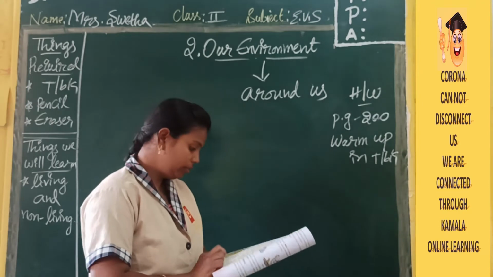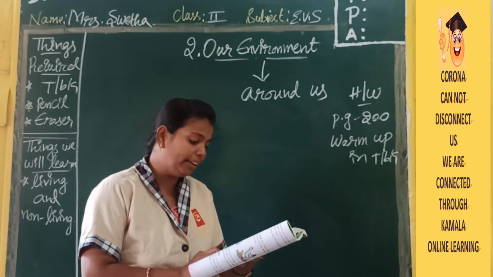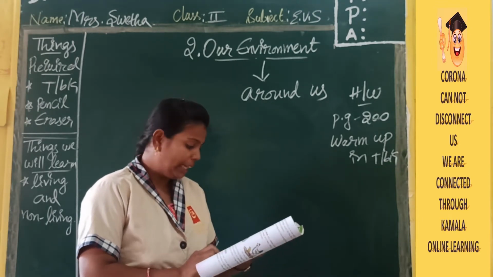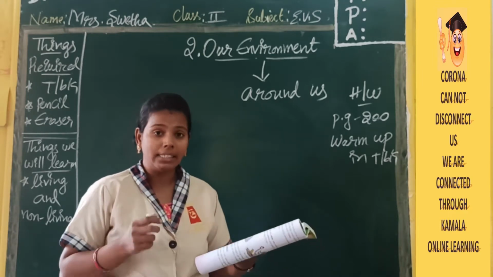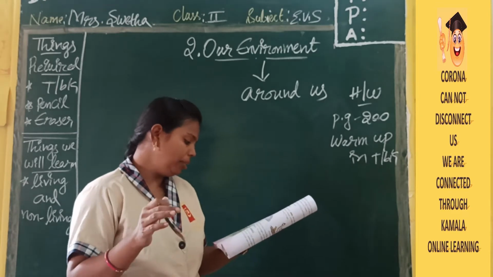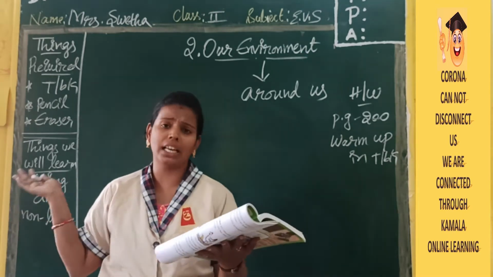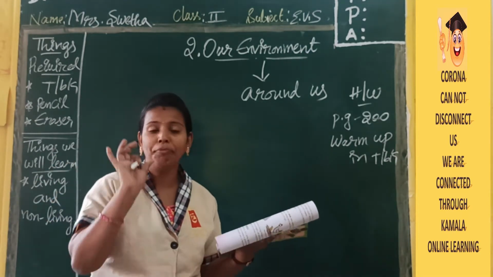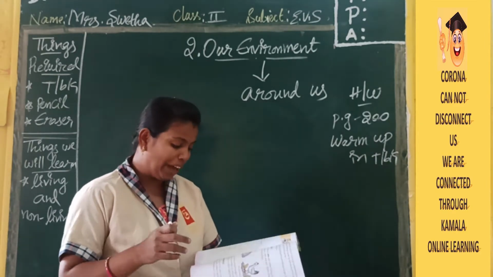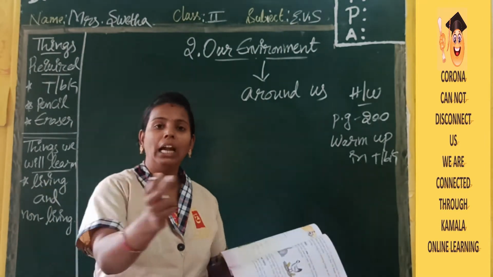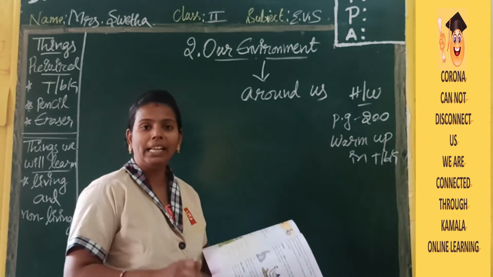Listen, children. Here, Sarah is swinging with her friend in the park. List the things she sees around her. So here, a girl, Sarah, is swinging in the park with her friend, and she has many things around her. You have to pick up 5 things and write them in the place provided there. See what things are around Sarah and her friend, and write the 5 things in the place given.